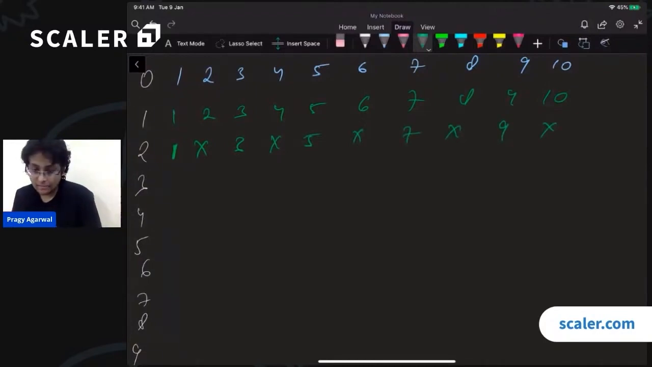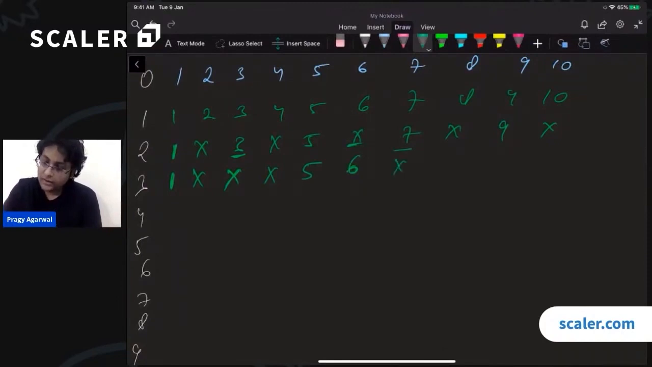What happens in the third step? In the third step, 1, we do not change it. 2, we do not change it. 3 was open, so we will close it. 4, we do not touch it. 5, we do not touch it. 6 was closed, so we will open it. 7 remains as it is. 8, we do not touch. 9 was open, so we will close it. 10, we do not touch. Okay, we move on.